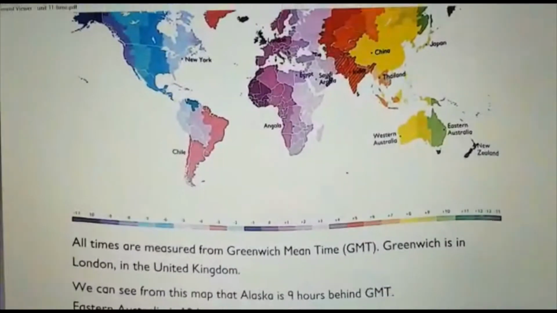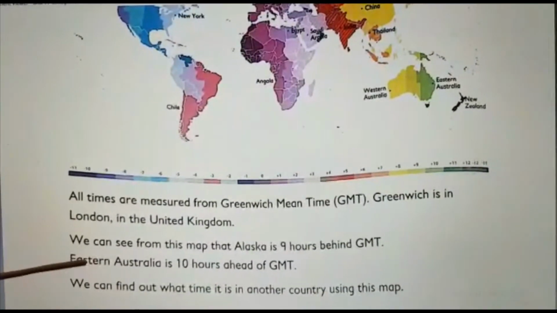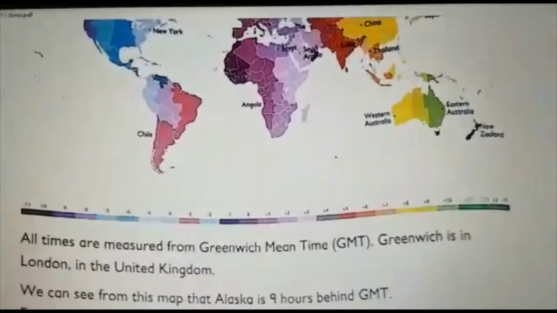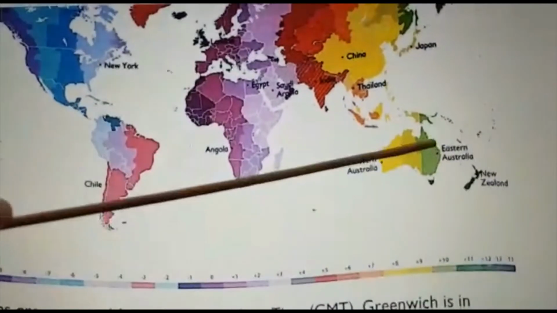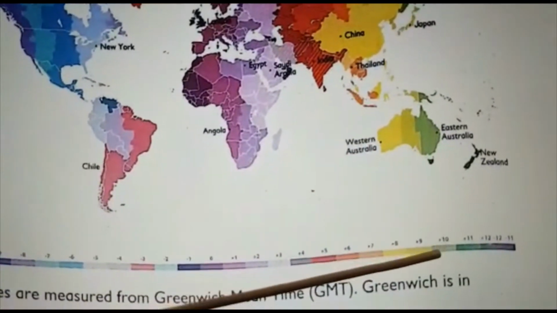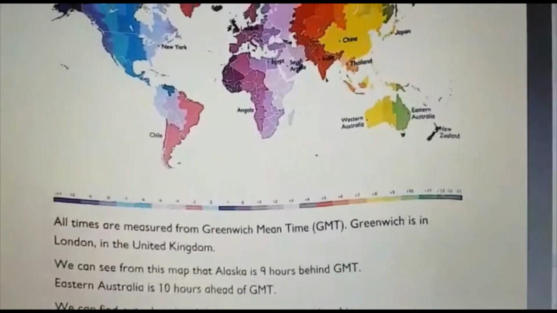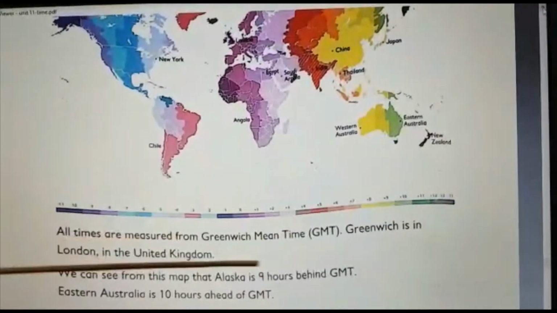Just we can see a few examples. Look here, we can see this map, Eastern Australia. Where is Eastern Australia? See, this is Eastern Australia. What's the time in green color? It is plus 10. What do you mean by plus 10? Plus 10 means 10 hours ahead of Greenwich Mean Time.